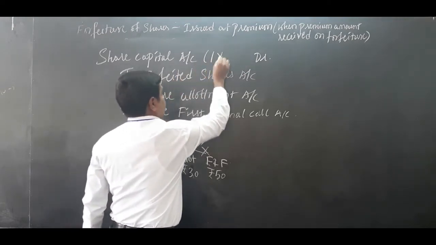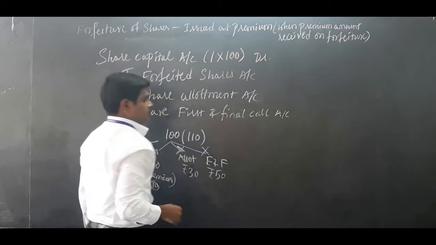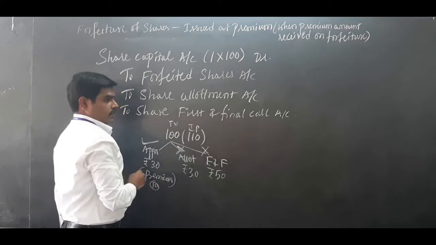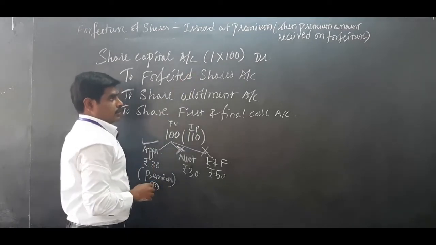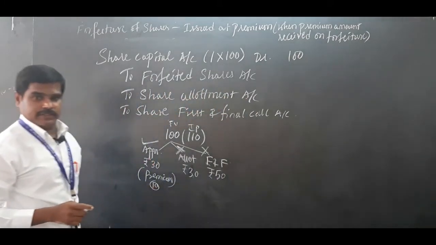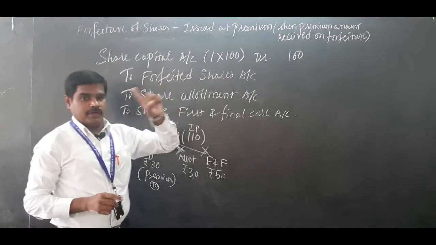One share. Face value how much? 100 rupees is the face value. This is called the issue price, and this is called the face value. So 1 into 100, 100 rupees. Share capital account debit, one share is cancelled.